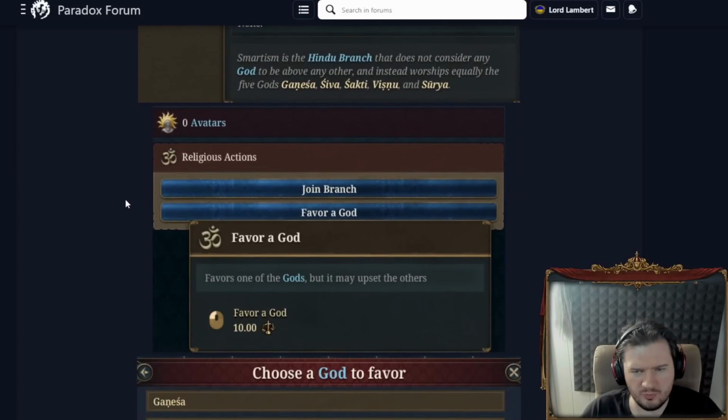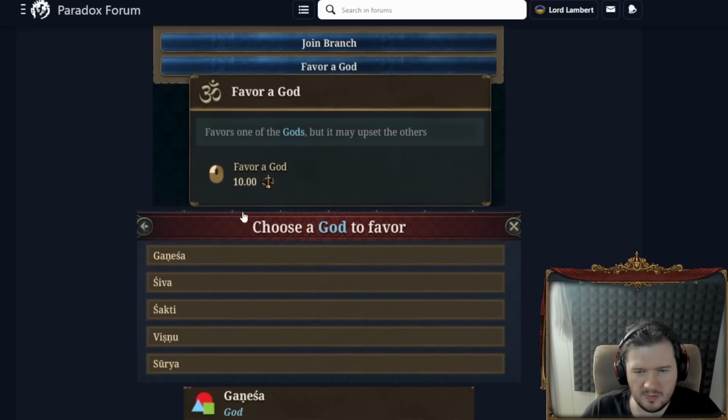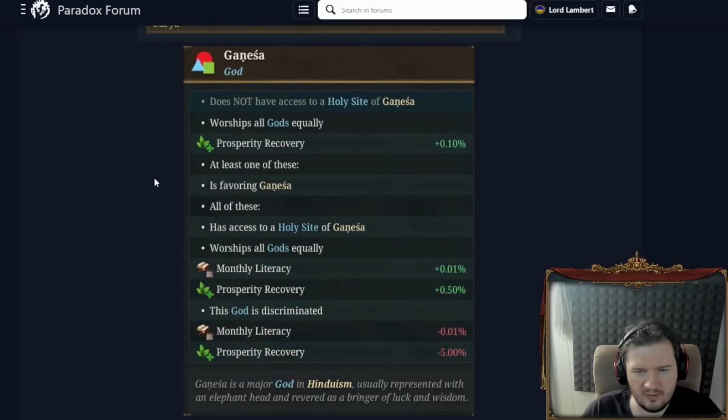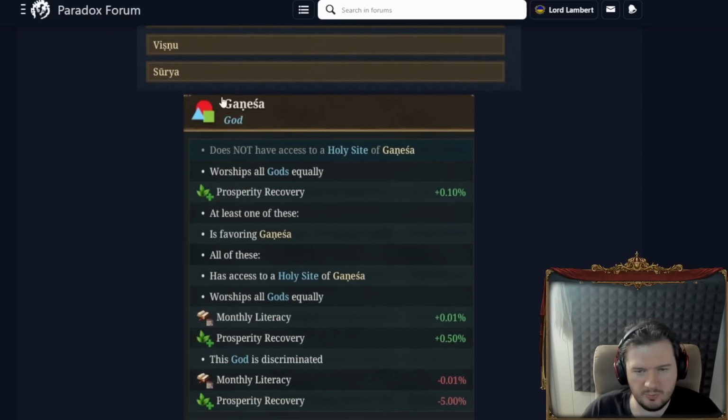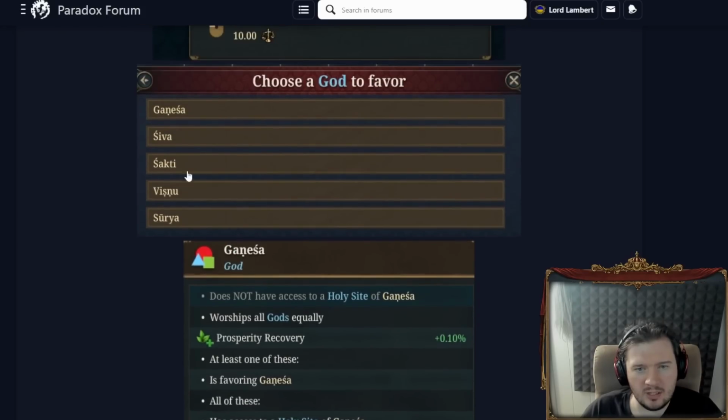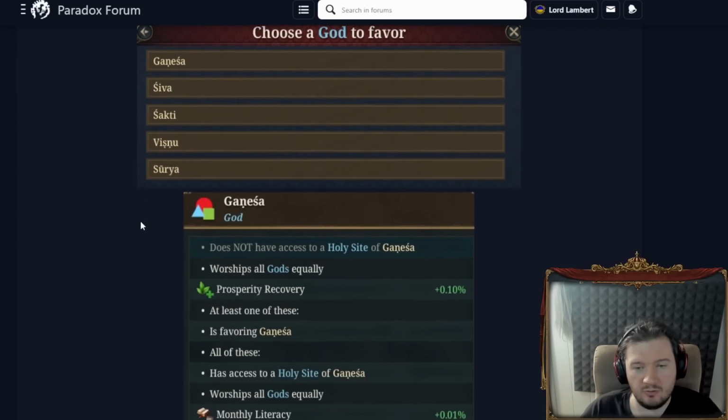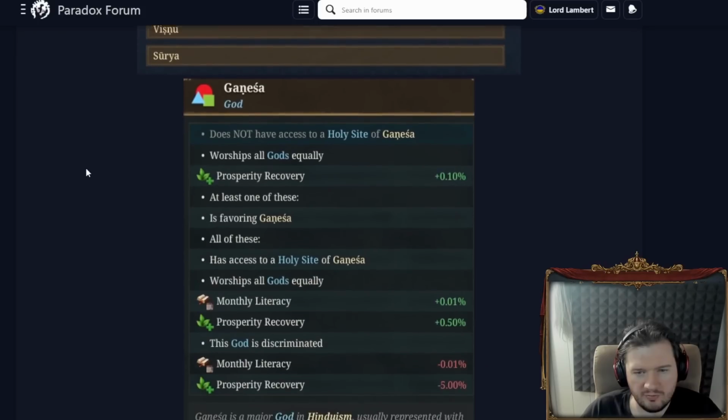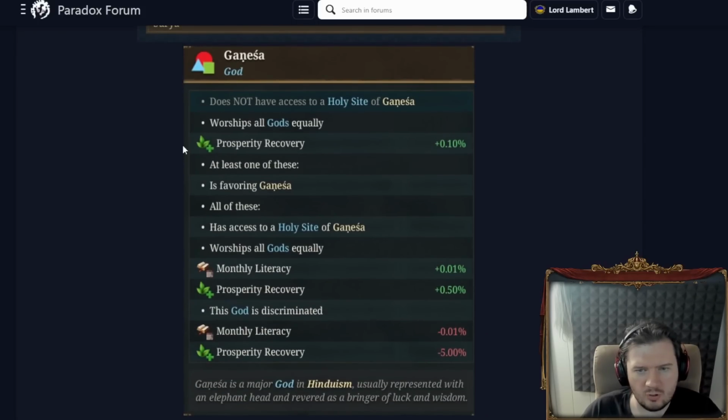Anyway, as for some religious actions of favor a god, it costs some stability, but you can choose a god to favor. This is a work in progress tooltip icon. We've seen that a bunch of times before. So for Ganesha, I assume that's how you pronounce it, I have no idea. Of the 5 gods, Ganesha gives you prosperity recovery. That's essentially prosperity growth, but only if you have devastation, if I recall correctly. I might not.